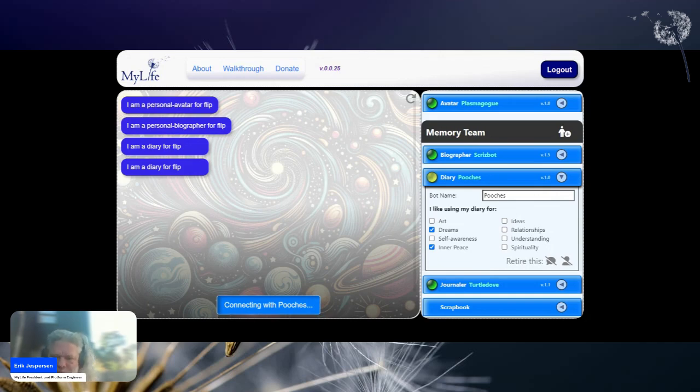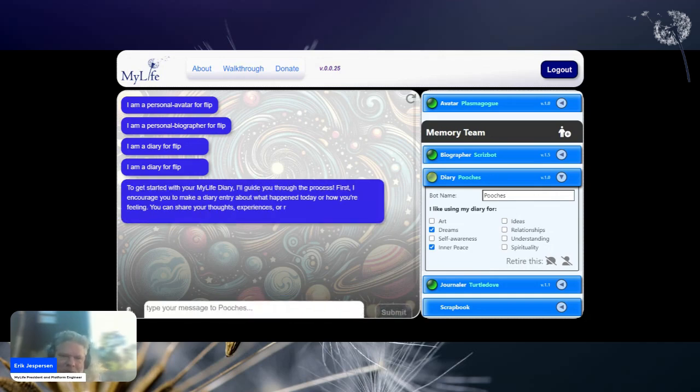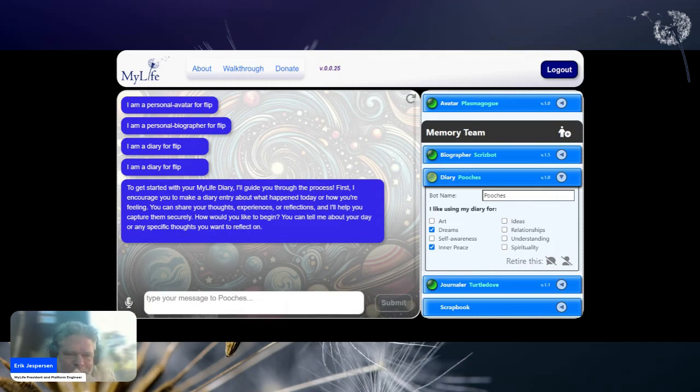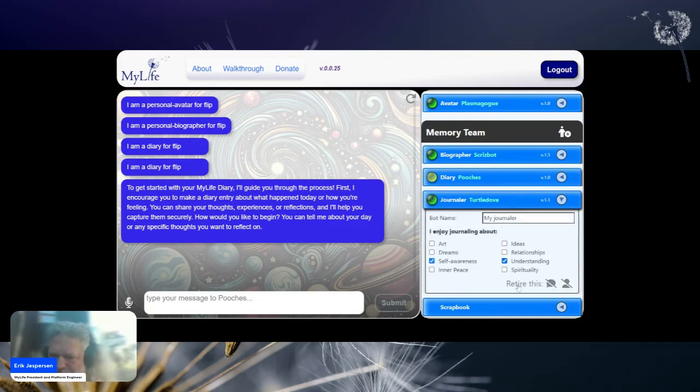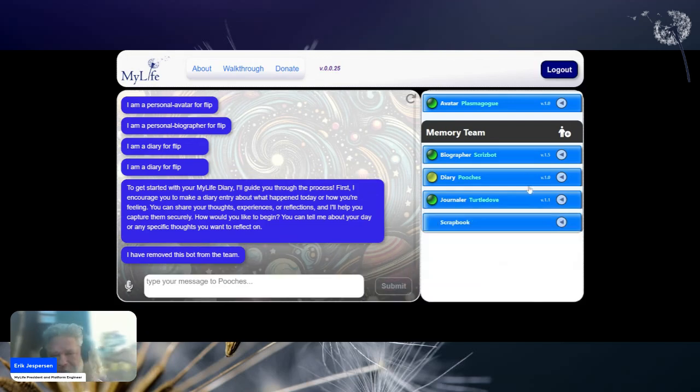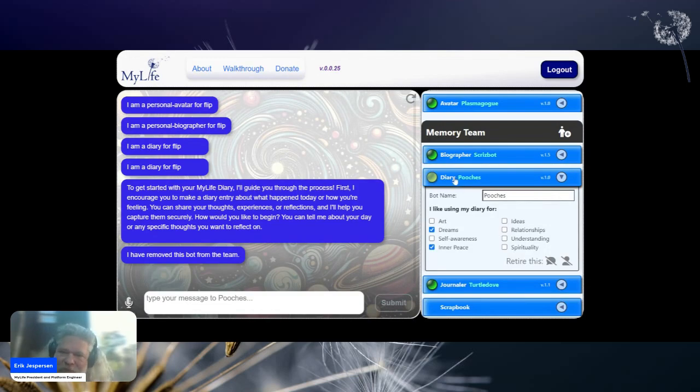So this is my diary bot that now I can, that's very nice. Okay. So it's going to tell me a little bit about how to get started. And again, these are the icons, because maybe I want to get rid of Turtle Dove here. We haven't talked that much. I'm not really feeling too close to Turtle Dove. So I can show you the example of removing the bot. It didn't actually do it on the server. I'd have to log in again, and then it would be gone. But this is now a diary bot.